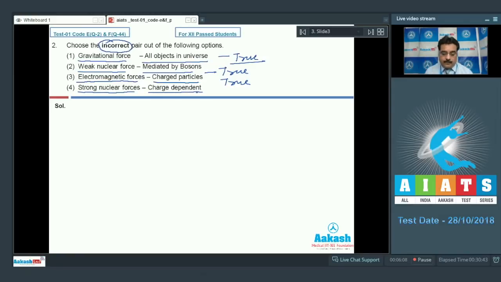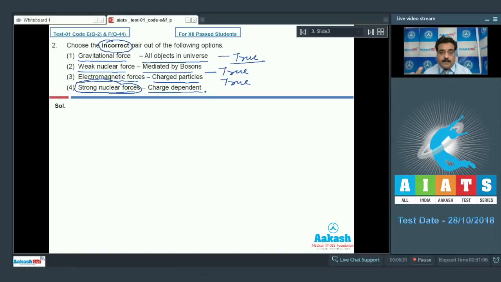We know if a strong nuclear force were charge dependent, then we could not explain the stability of the nucleus, because inside the nucleus there are two types of particles, proton and neutron. Neutron is chargeless, but proton is positively charged, and the same charge will repel each other.